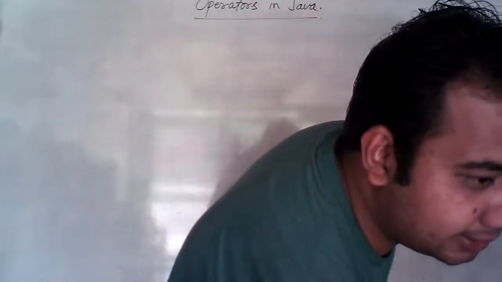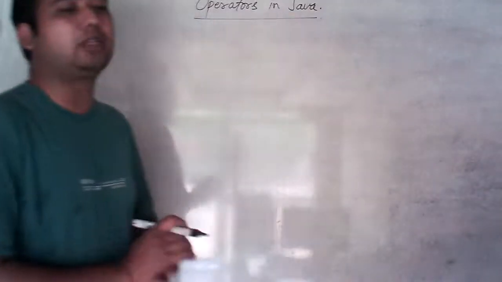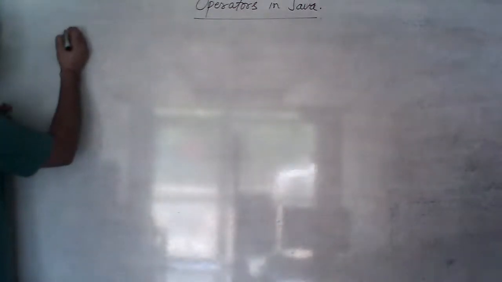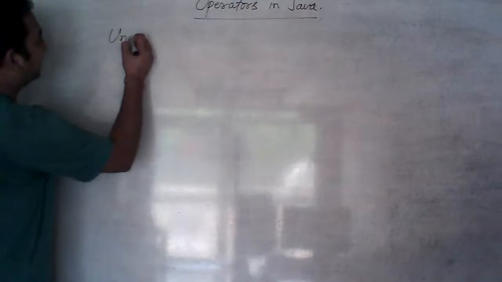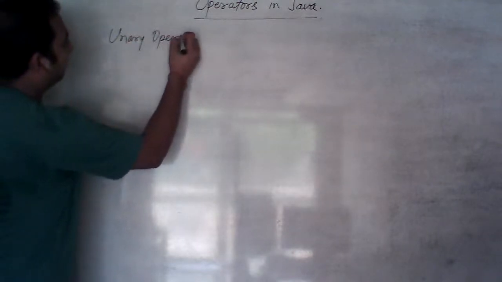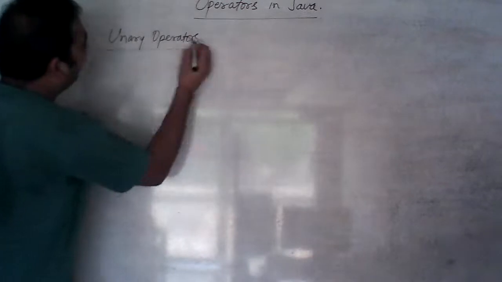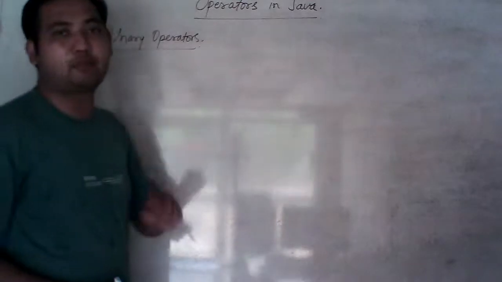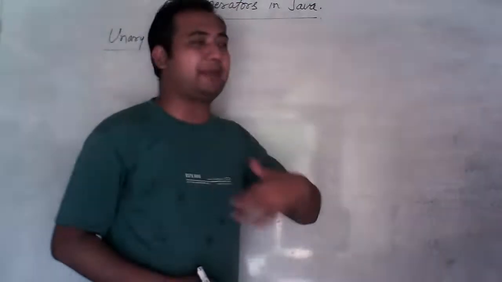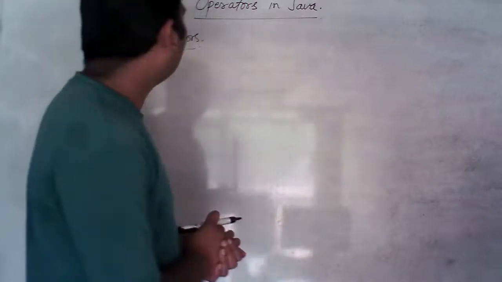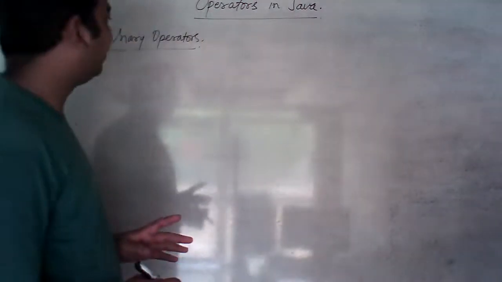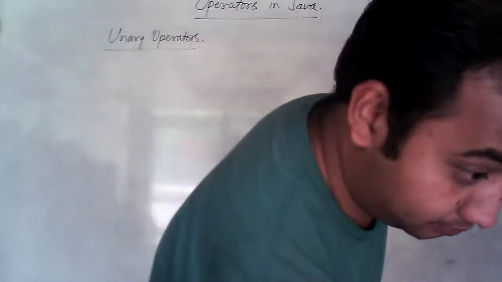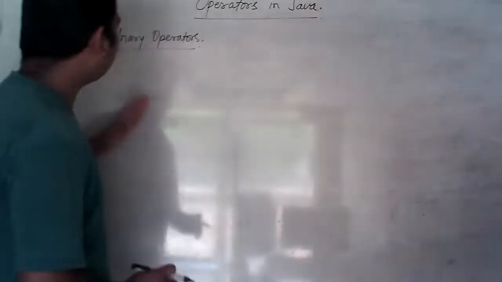So before starting it, let me tell you the types of operators. So first of all, we will discuss unary operators. Unary. What are unary operators? Students, there are three types of operator on the basis of number of operands. As number of operands is only one, means there is only one variable on which the operation will take place, then it is known as unary operator.